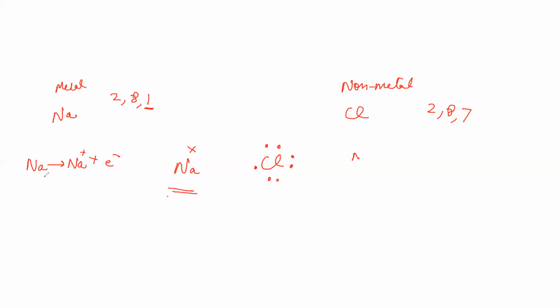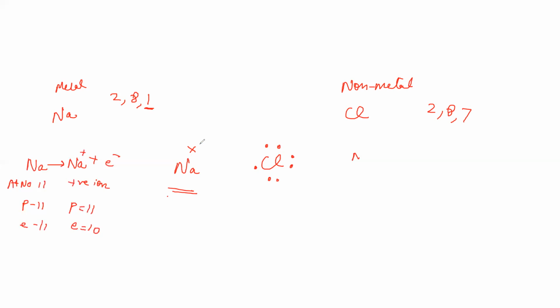Why a positive ion? Because the atomic number of sodium is 11. Protons are also 11. Electrons are also 11. So here we have 0 charge. But when it loses an electron, protons remain 11, but electrons become 10. So it becomes a positive ion.